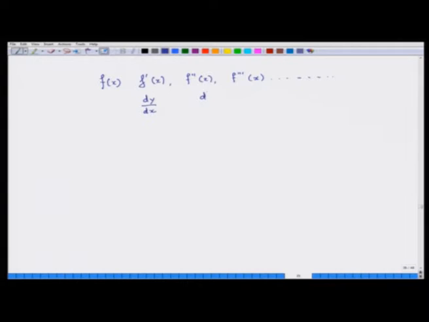So, this is written as d2y dx2, second order derivative. Third order derivative is written as d3y, y is f actually, dx3, and so on. You can have the nth order derivative dny dxn. You can compute this, but there is some formula called Faà di Bruno's formula, which we are not going to discuss here. It might be possible that there is a function which is differentiable the first time, but not differentiable for the second time. For example,